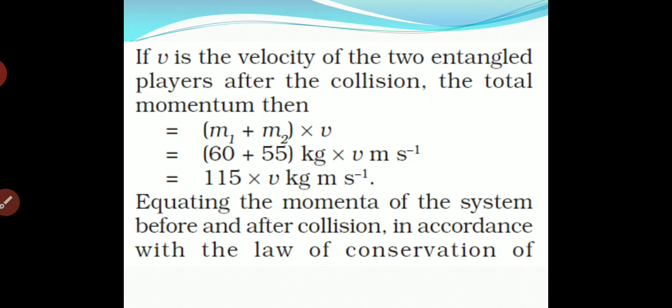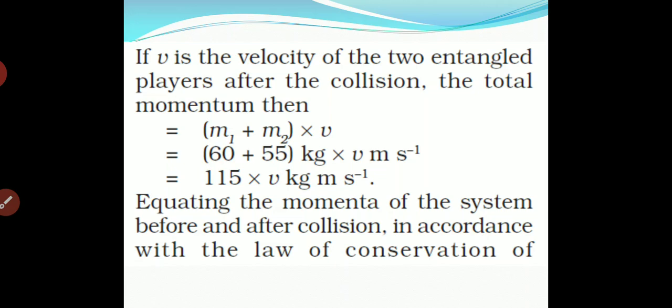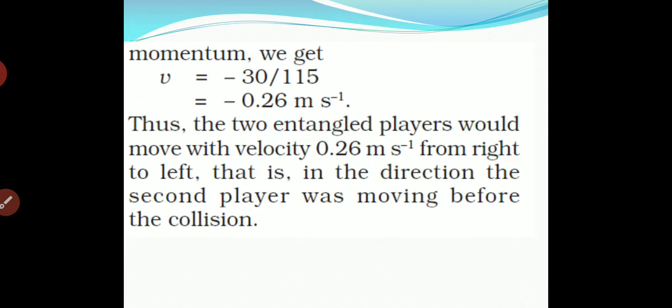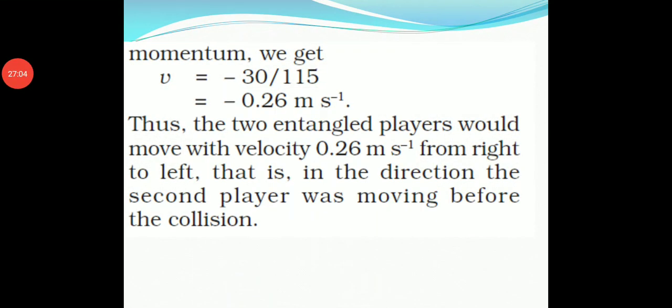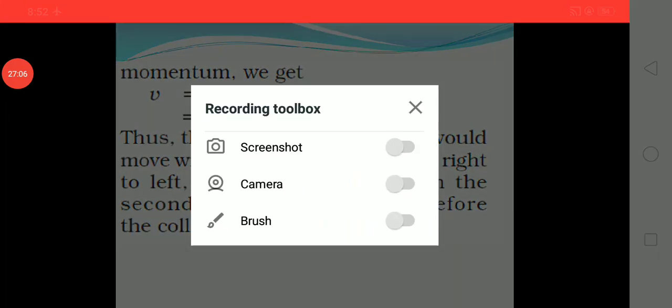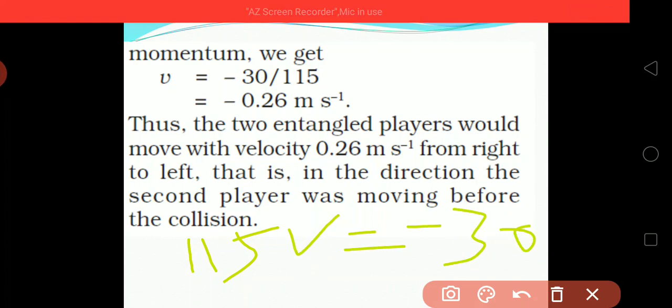So the total mass is 115 into v, and by the law of conservation of momentum, 115 v is equal to minus 30, which is our total momentum before collision.